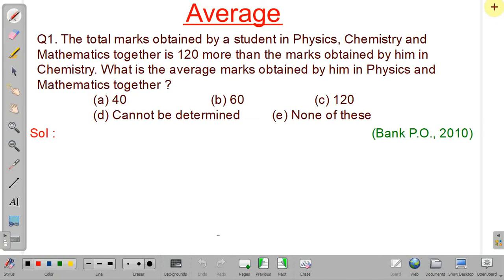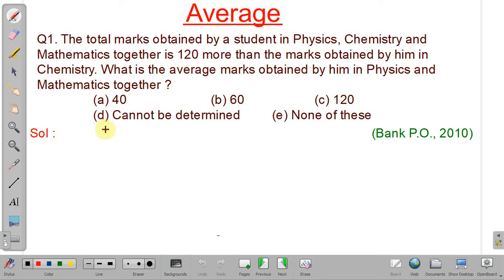See, in the first problem, what is given? Total marks obtained by a student in physics, chemistry, and mathematics together is 120 more than the marks obtained in chemistry. So we have to find the average marks of physics and mathematics. Okay. So how can we solve this?